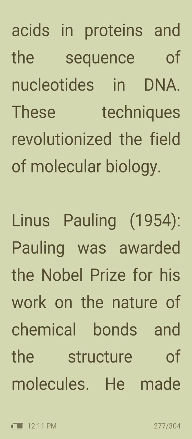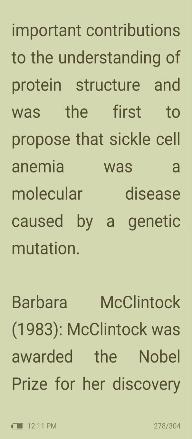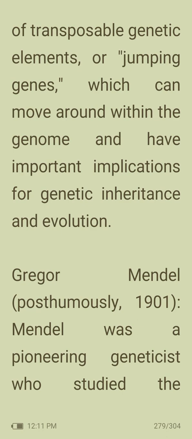Then Linus Pauling was awarded the Nobel Prize for his work on the nature of chemical bonding and the structure of molecules. He made many important contributions to the understanding of protein structure, and was the first to propose that sickle cell anemia was a molecular disease caused by a genetic mutation. Then Barbara McClintock in 1983 was awarded the Nobel Prize for her discovery of transposable genetic elements, or jumping genes, which can move around within the genome and have important implications for genetic inheritance and evolution.